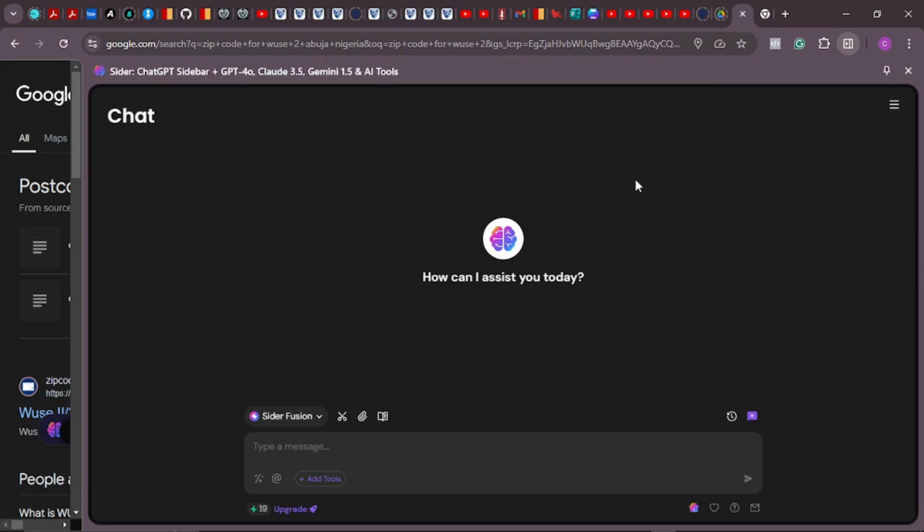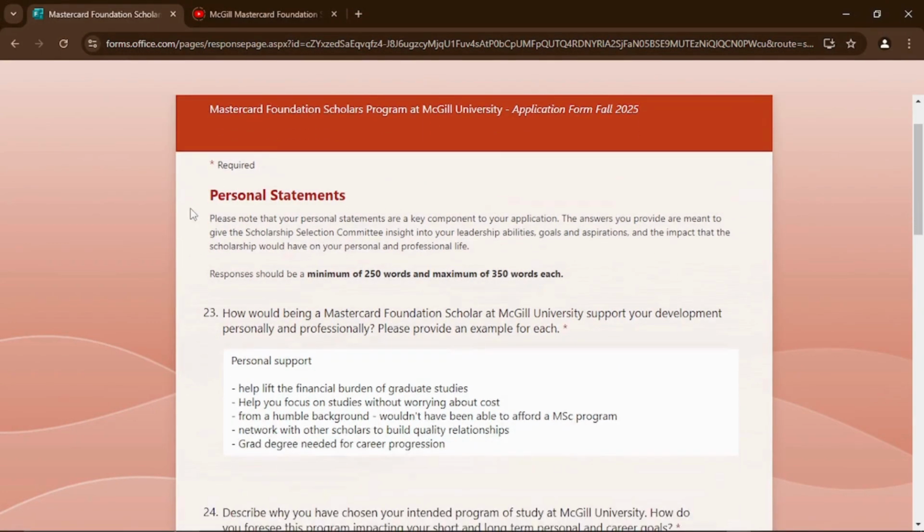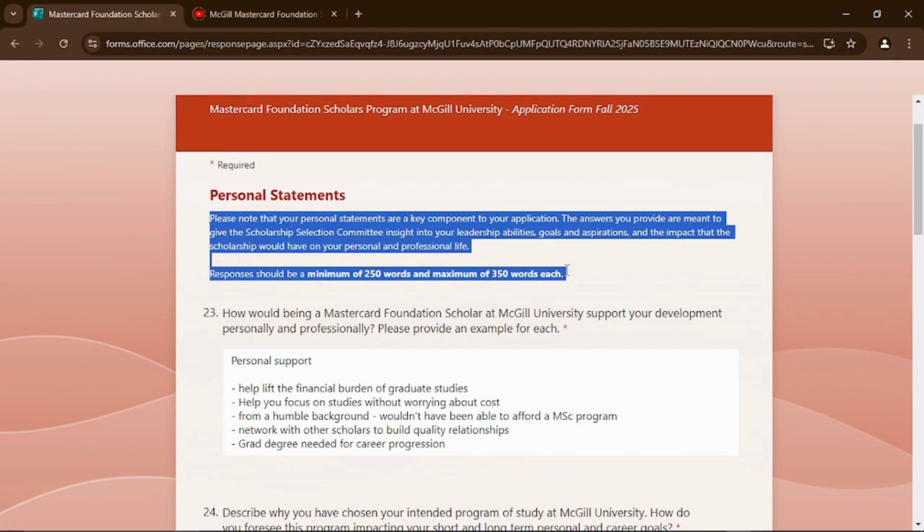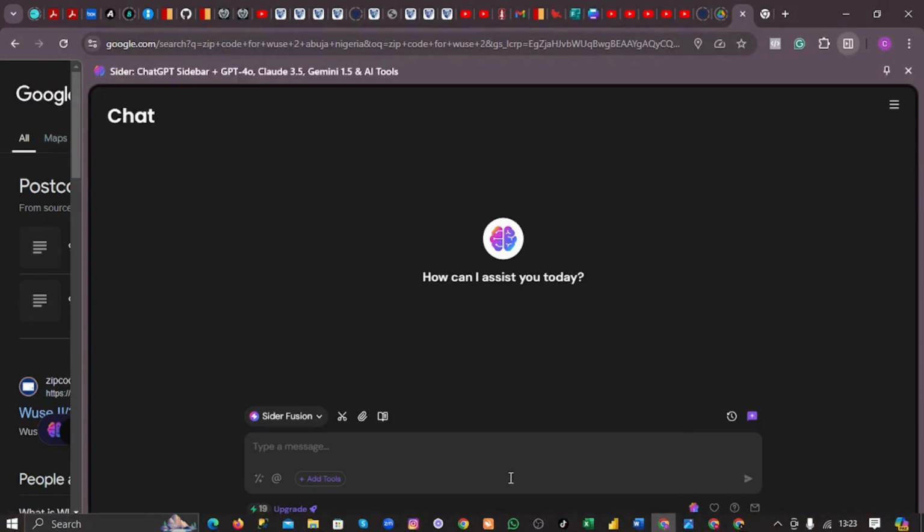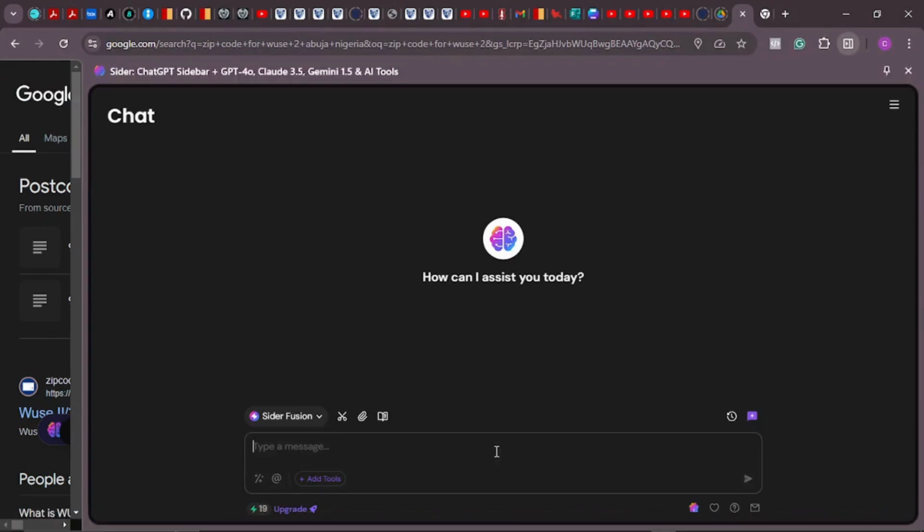We are just going to, first of all, we need to program this chatbot to be able to understand what we want it to do for us. All right. So we'll come back here. The first thing, we are going to give it this instruction so that it can adhere to the instruction. So I'll copy the instruction page, come back to ChatGPT and tell it what I want to do.